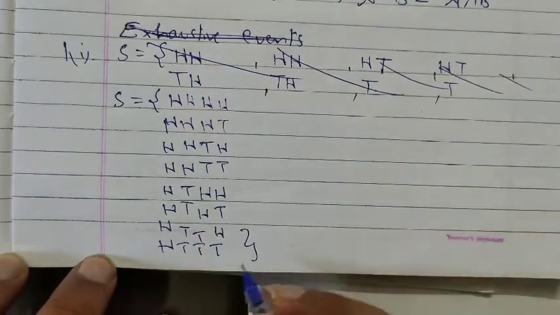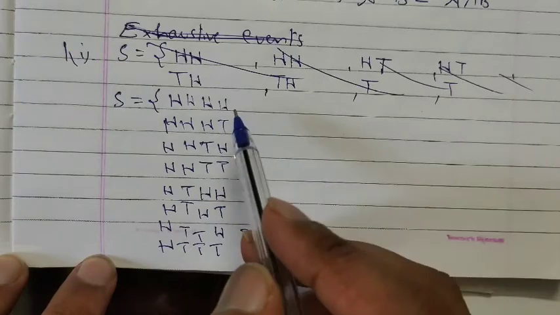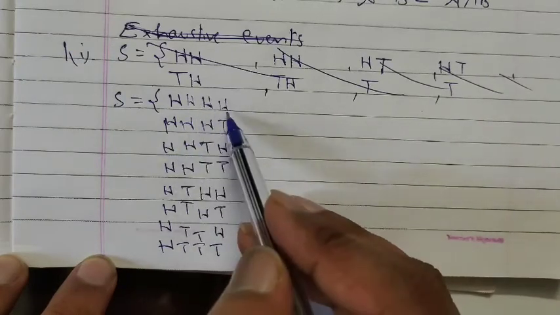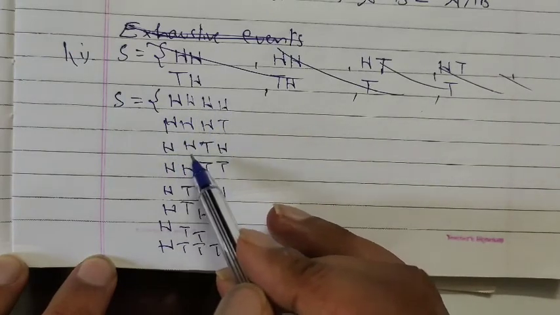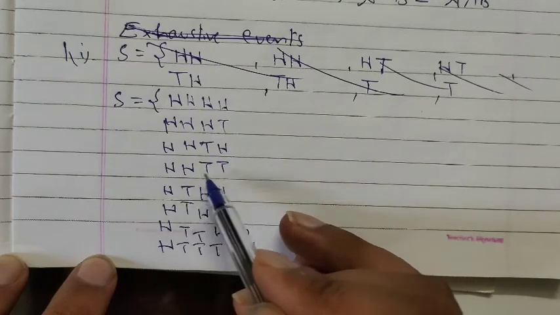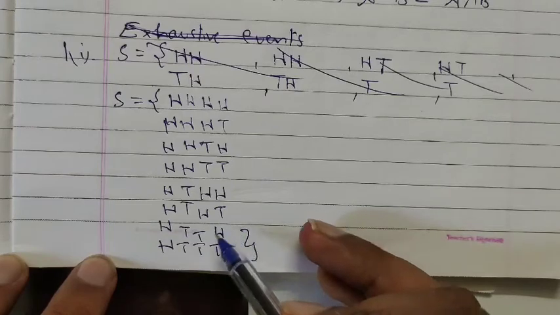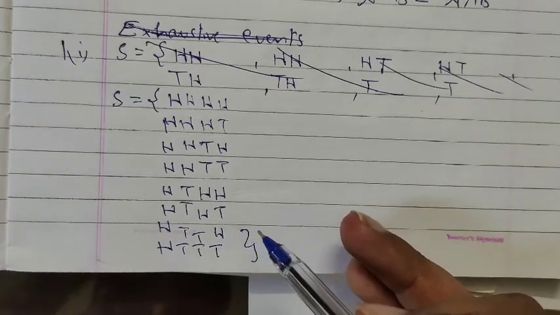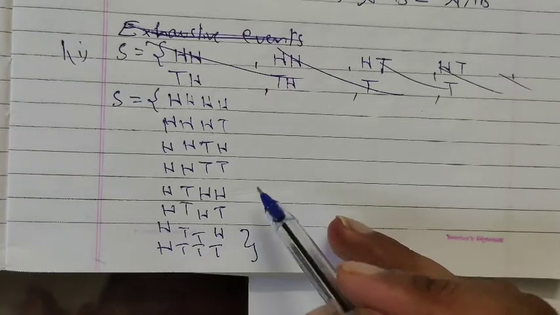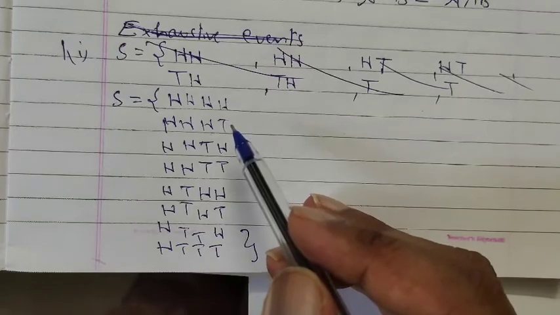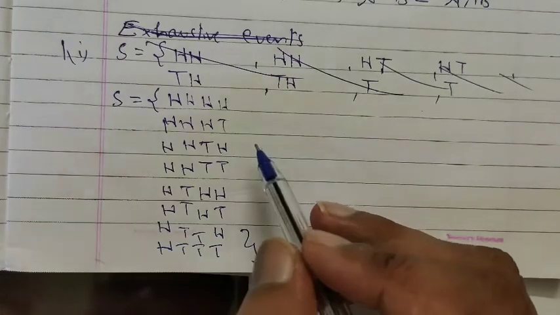So this is the complete sample space of possible outcomes which are likely to occur.